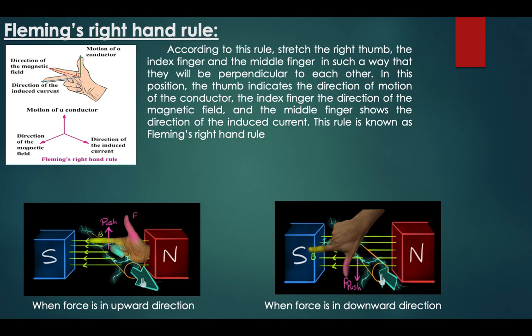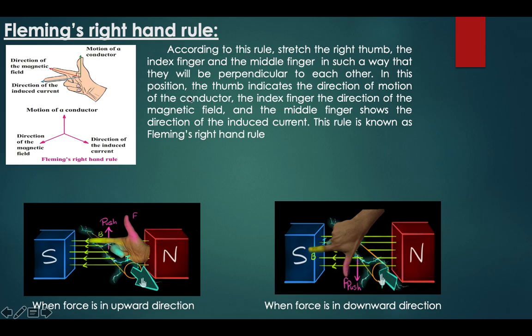Now, to understand the direction of the current induced in the coil, there is a rule called Fleming's right hand rule. According to this rule, stretch the right thumb, the index finger and the middle finger in such a way that they are perpendicular to each other.